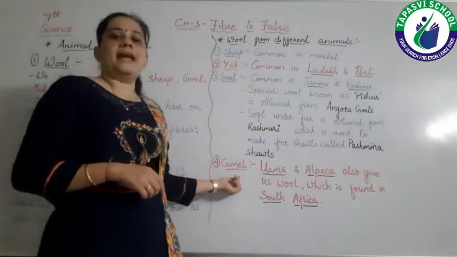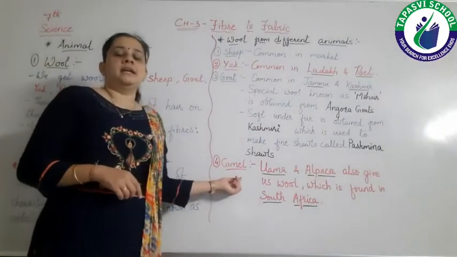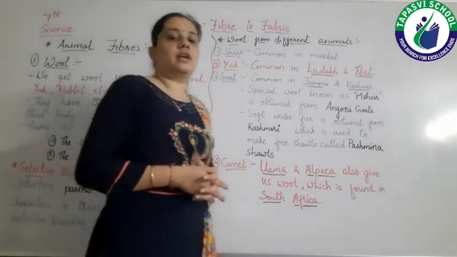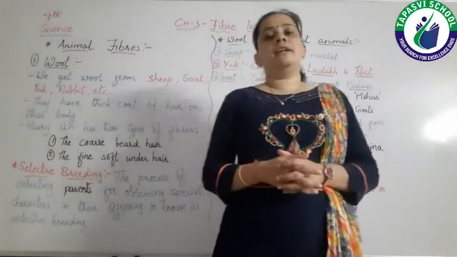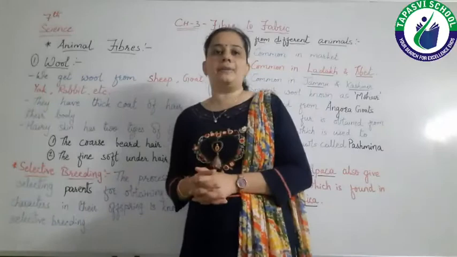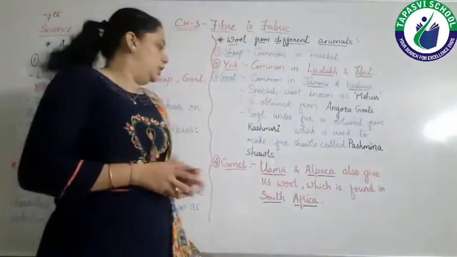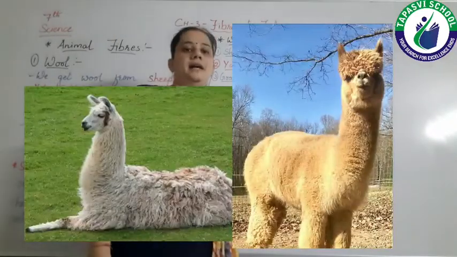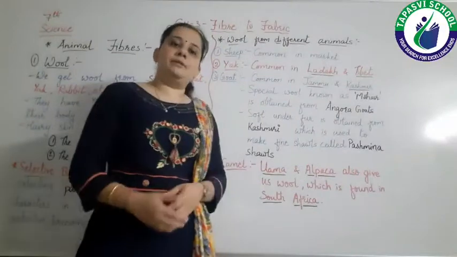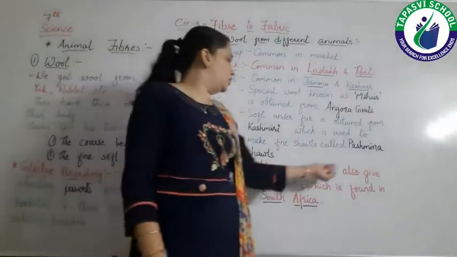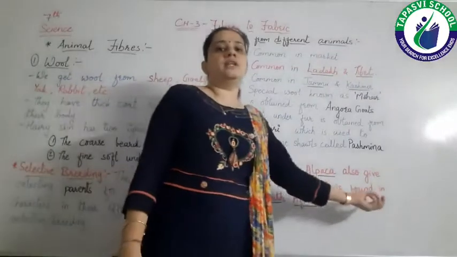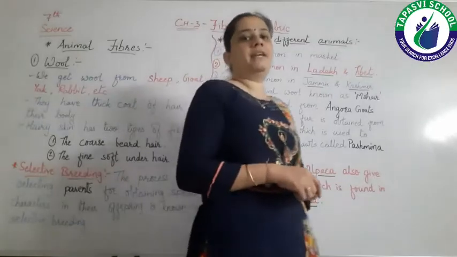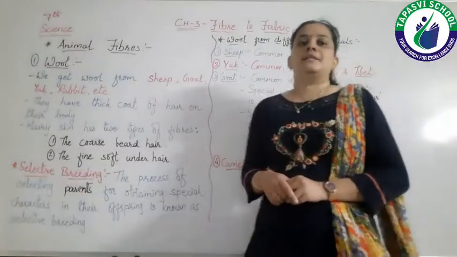Then the fourth animal from which we get wool is the camel. The camel family also gives us different types of wool which is generally used to make carpets and all, right? So two members of the camel family are llama and alpaca. They are the members of the camel family, right? They also give us wool which is found generally in South America. So these llama and alpaca we can find in that region.